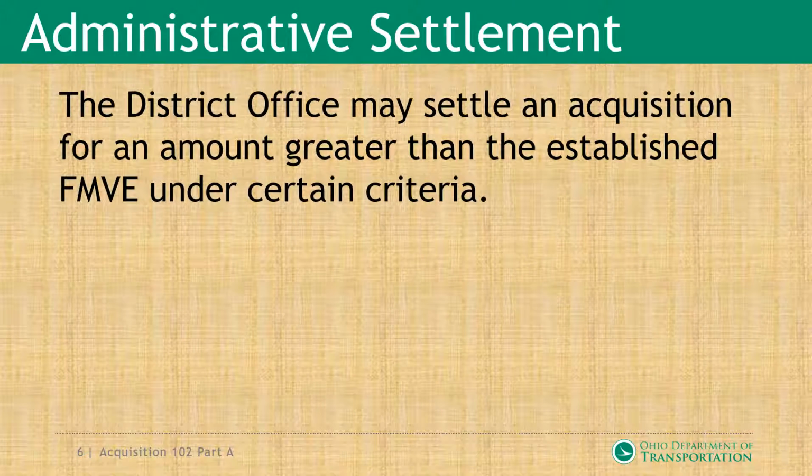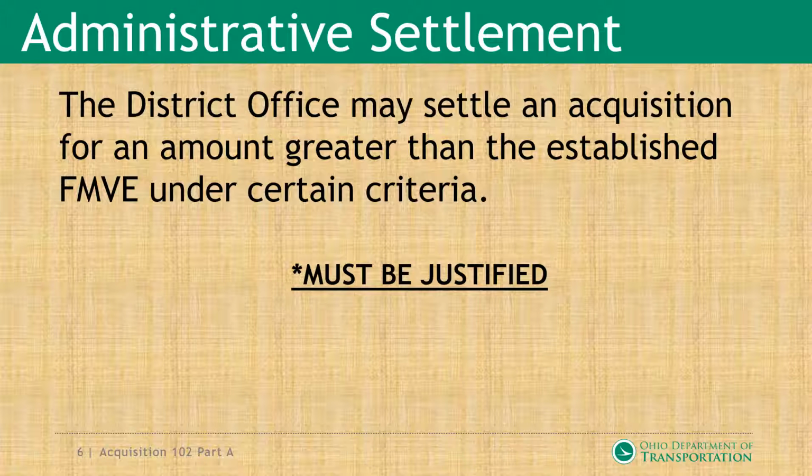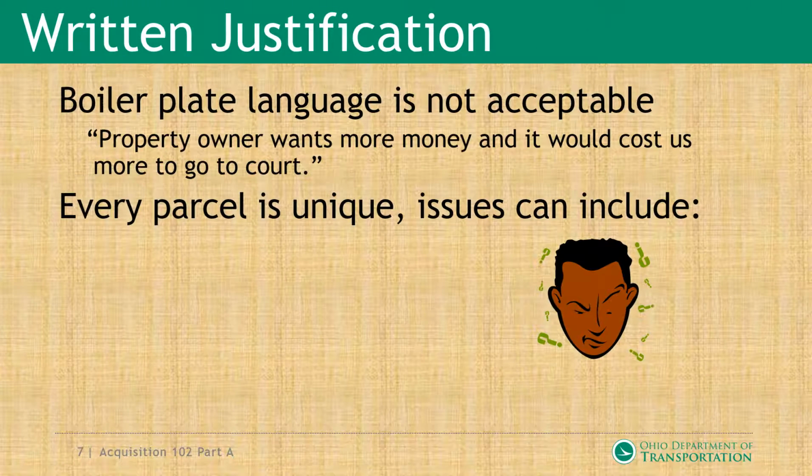For administrative settlements, district offices may settle an acquisition for an amount greater than the established FMVE under certain criteria that must be justified. For written justification, boilerplate language is not acceptable. "Property owner wants more money and it would cost us more to go to court."